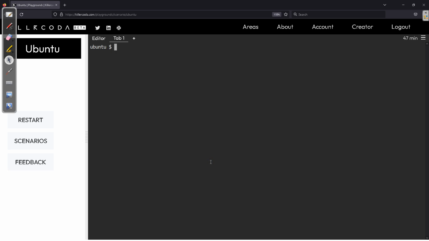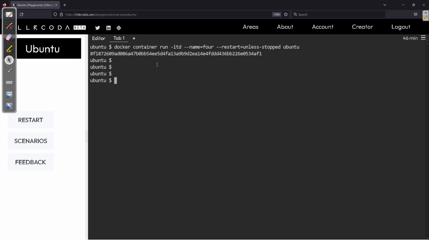Now let's see unless stopped. Okay, so docker container run. You might ask me a question, why sir you are always typing it manually? Because it's very good to type because you get hands on, and your commands you will never forget. Restart unless stopped. And you can even showcase to your interviewer that these are the cases.